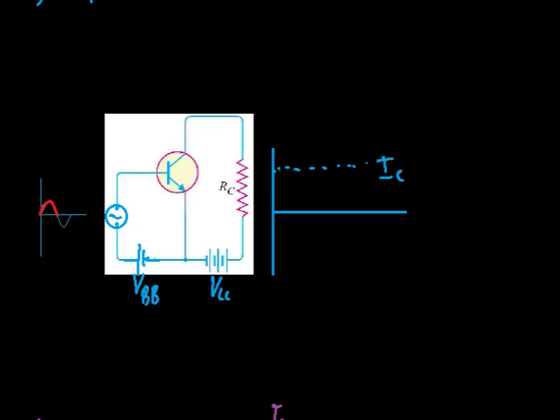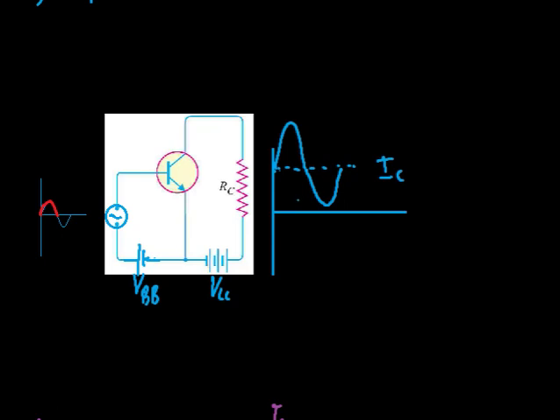Now during the positive half cycle, the forward bias across the base emitter junction increases, which will increase the collector current, so that we will get an amplified output during the positive half cycle. And during the negative half cycle, this forward bias decreases, which will decrease the collector current, and we will get an amplified output like this.